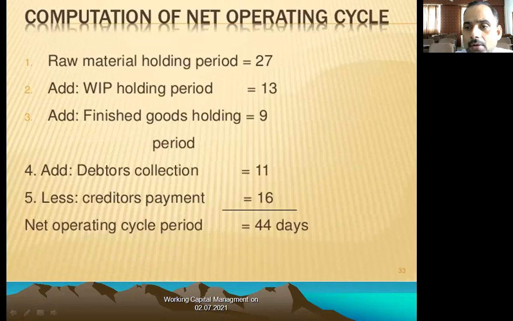Let's take the raw material holding period, and all these figures we will incorporate into this format. The raw material holding period is 27, add the work in progress holding period of 13, add the finished goods holding period of 9, add the debtors collection period of 11, less the creditors payment period of 16. So the net operating cycle period is 44 days. On the basis of that, we have calculated the operating cycle days and the length of the operating cycle. You can use this formula to calculate the operating cycle's length.